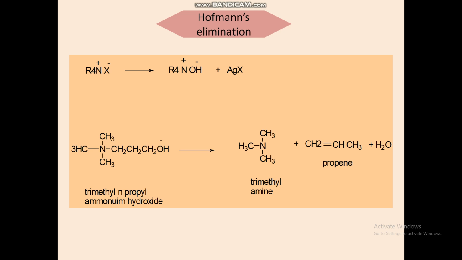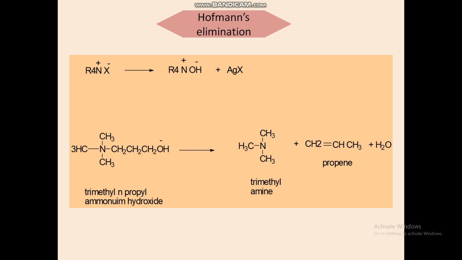So here, on strong heating, R4NOH decomposes to give water, a tertiary amine and an alkene. The tertiary amine is trimethylamine, and the alkene is propene. This reaction of amines, which involves exhaustive methylation followed by treatment with moist silver oxide, is known as Hoffman elimination.